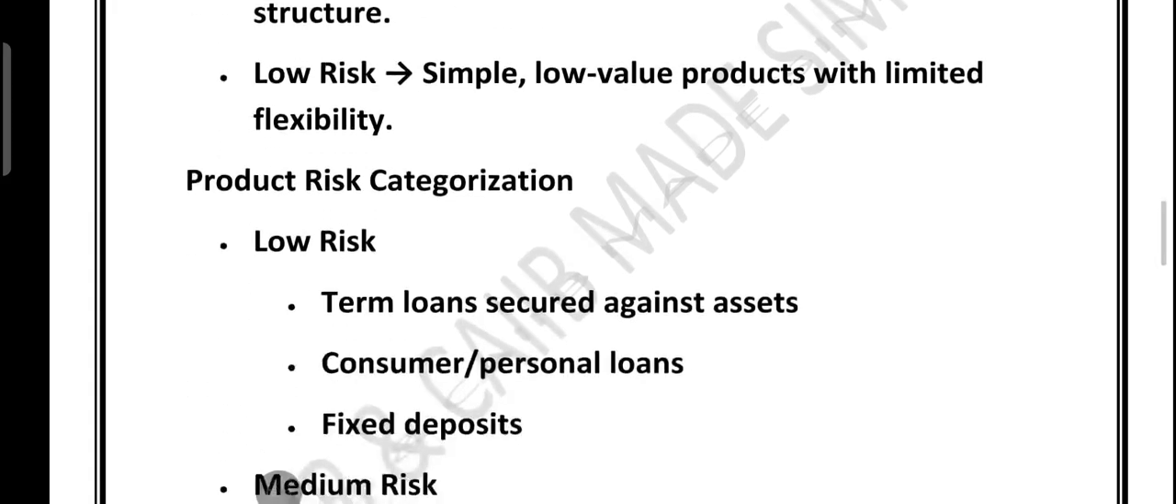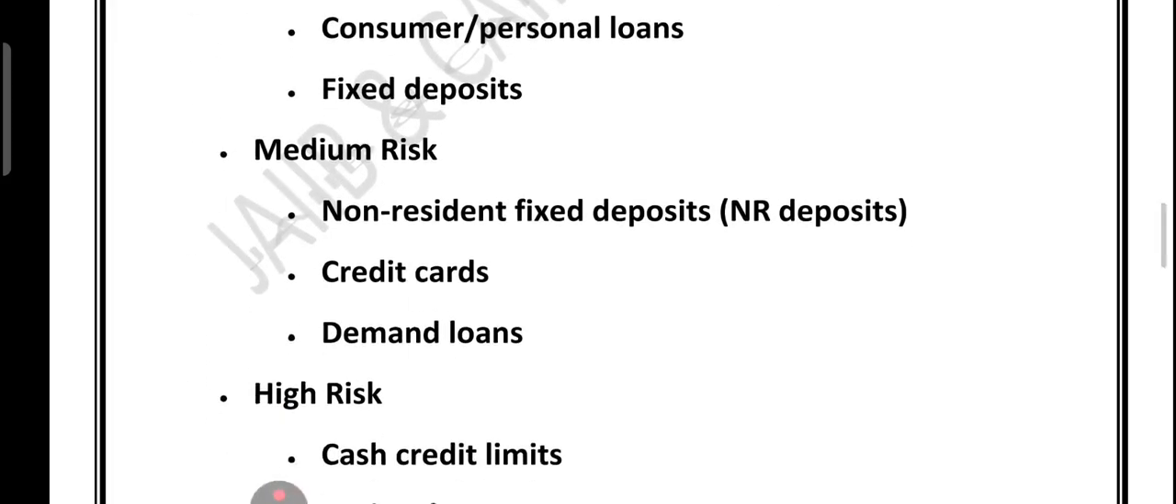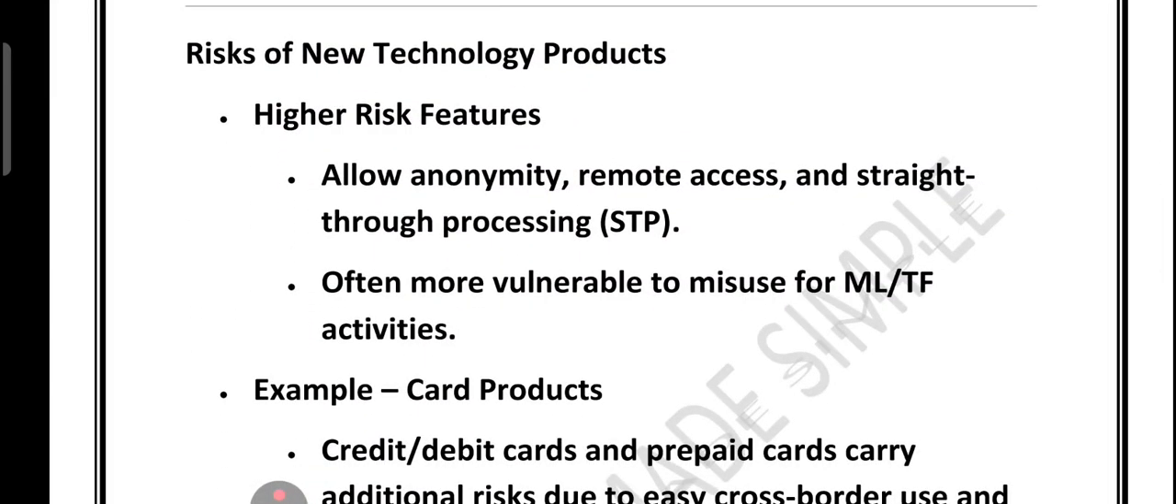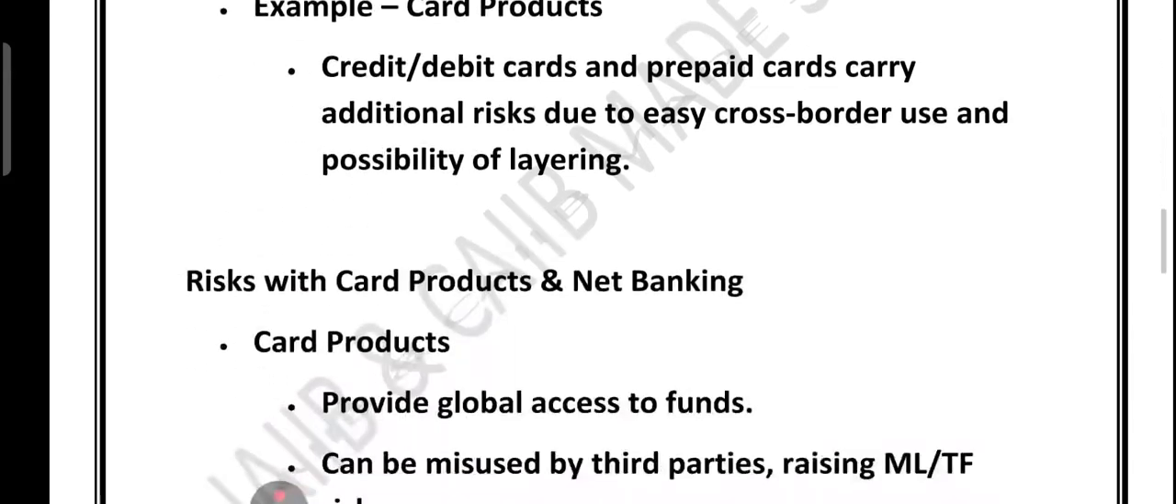Now, risk of the new technology. Yes, obviously there is a risk of new technology. Features like anonymity, remote access, STP. What is STP? Straight through processing makes them more vulnerable. Examples are credit card, debit card, prepaid card. They carry higher risk due to cross-border use and layering potential. So in short, the bank categorizes products by complexity, value and usage pattern to manage money laundering and terror financing risk.